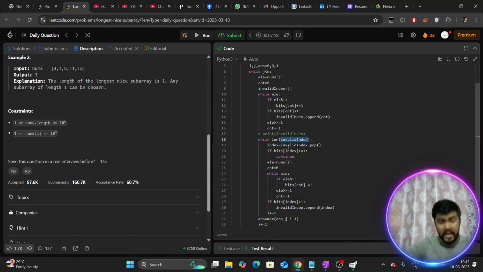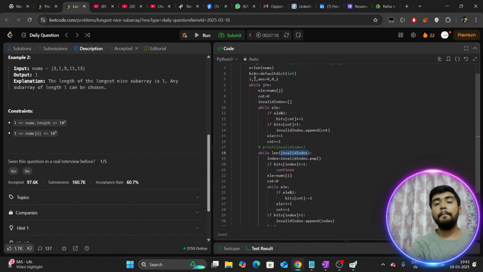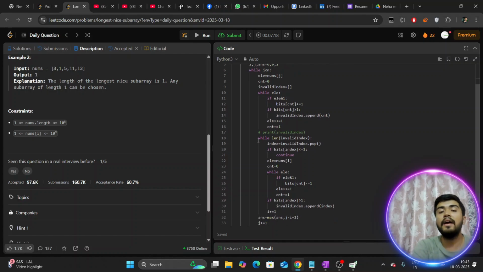Now we are shrinking the window. We will shrink our window until index I to J has elements for which every index of our bits map has at most a single bit set. So we run a while loop until our invalid index list is empty. Until we are getting some invalid index, we keep on doing the thing.